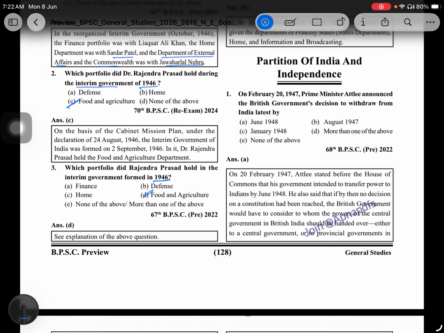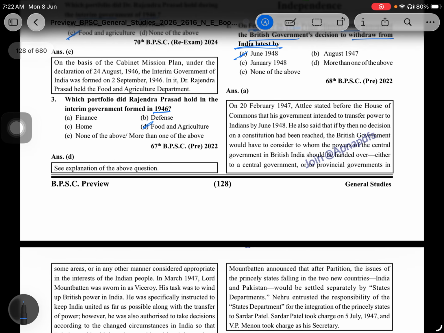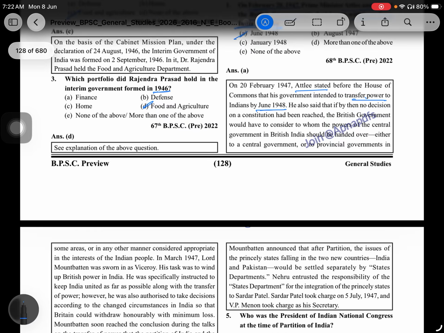Partition of India and Independence. On 20 February 1947, Prime Minister Attlee announced the British government's decision to withdraw from India by June 1948 at the latest. Attlee stated before the House of Commons that the government intended to transfer power in India in June 1948.